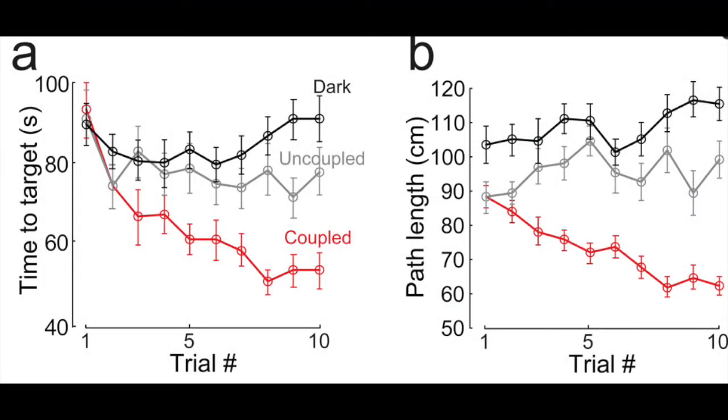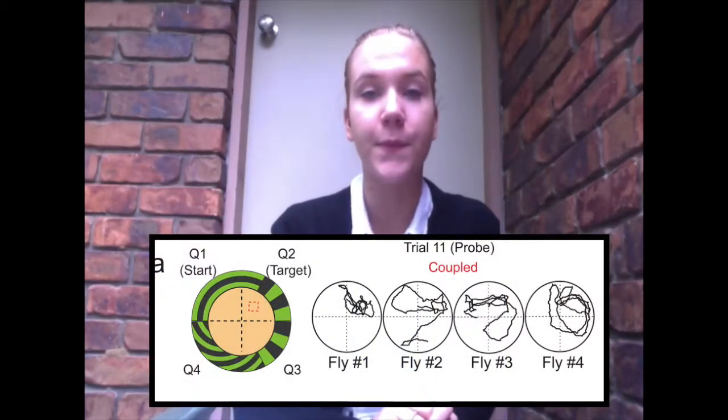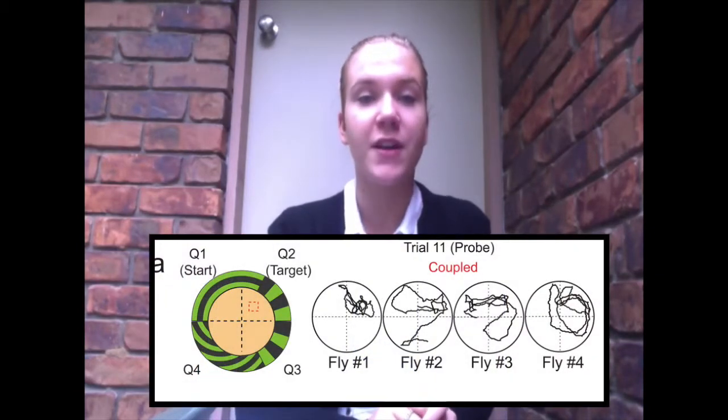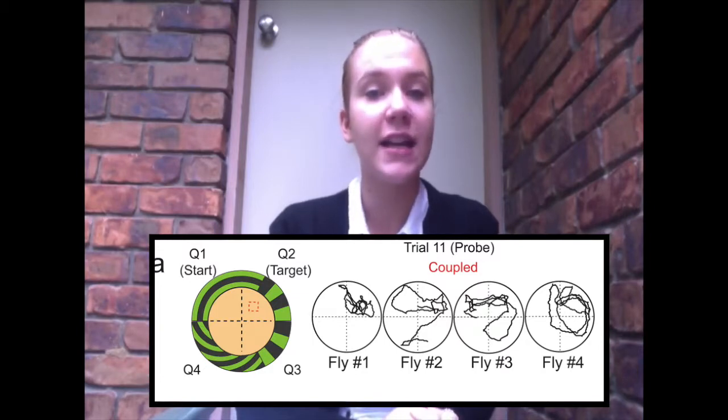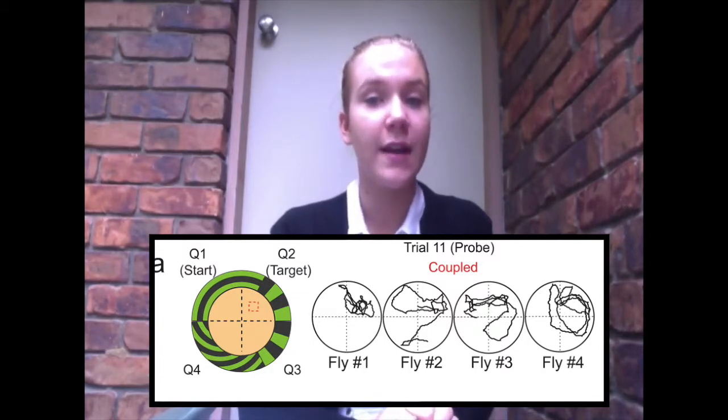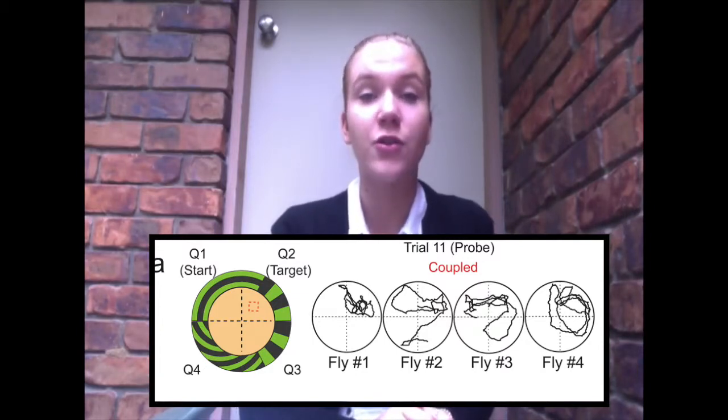Over the course of the 10 trials, it can be seen by the red line on this graph that the time it took for the flies to locate the cool tile improved dramatically as they took a shorter route. The flies that trained in the arena where the display remained stationary showed little improvement in the time taken to locate the cool tile. It can be seen on this graph that during the 11th trial, the flies had used the peripheral visual landmarks to indicate where the cool tile should be, as the flies searched in the quadrant where the tiles had previously been located.